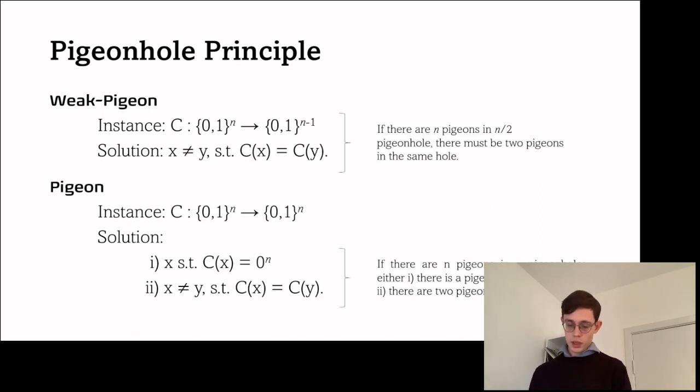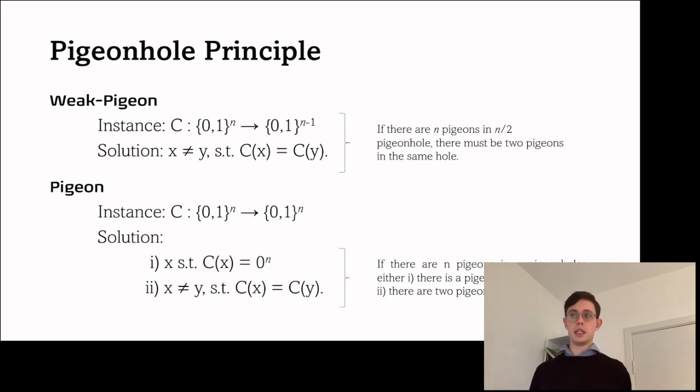So let's define these classes that we're going to be working with. The classes are defined by their canonical problems. Let's start with the first one, which is the weak pigeon. In weak pigeon, you're given some shrinking circuit and asked to find a collision. Since the circuit is shrinking, by the pigeonhole principle, there must be a collision somehow.